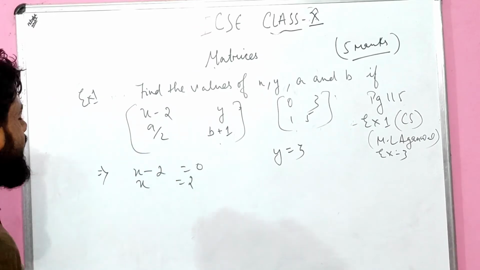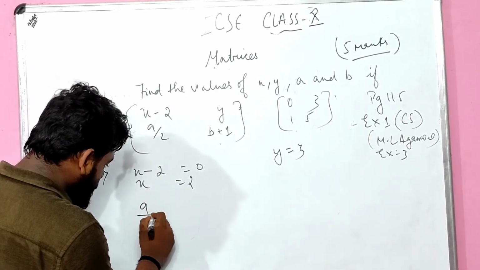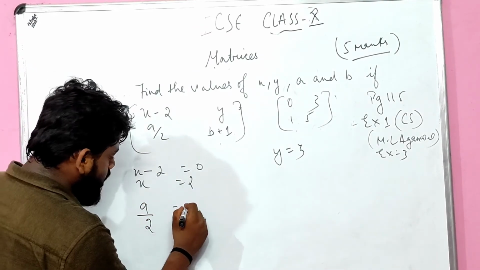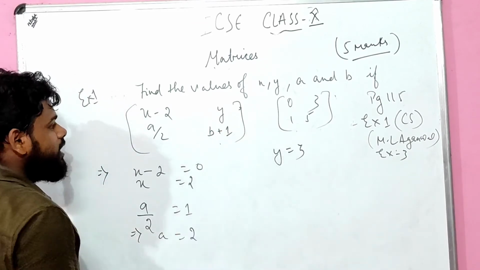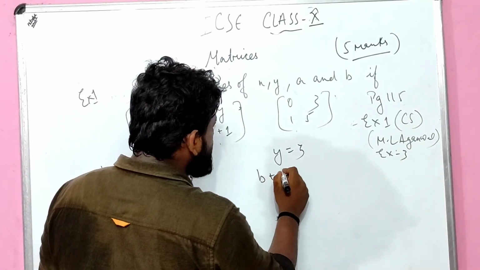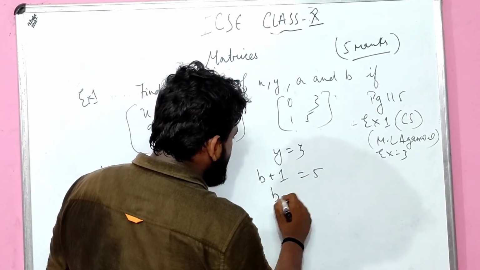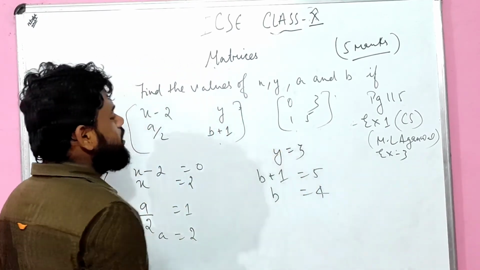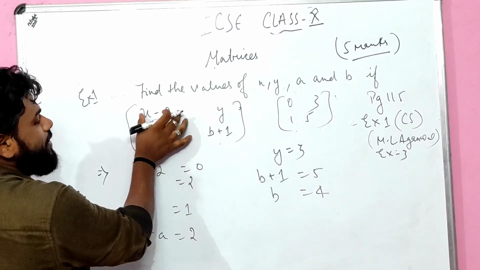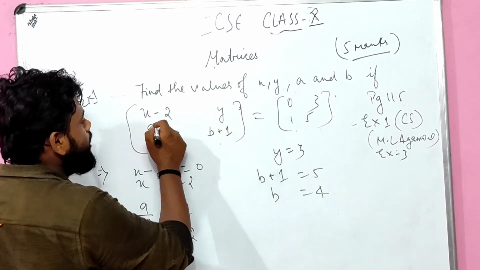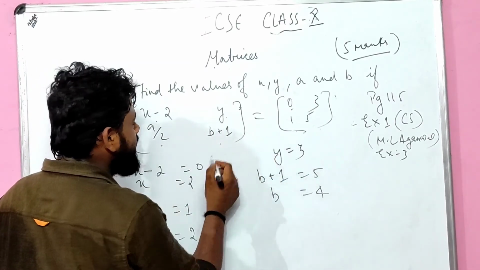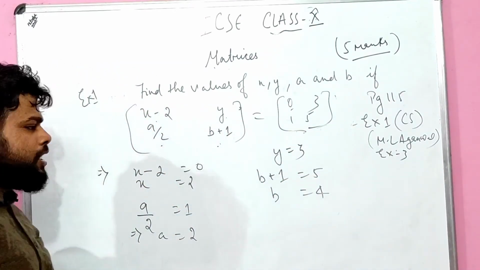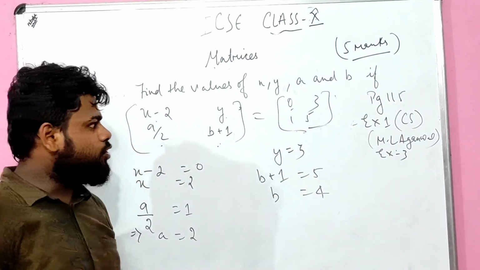a divided by 2, a upon 2 equals 1. So I can say a equals 2. Concept clear. b plus 1 equals 5, so b equals 4. 5 minus 1 is 4, right? This one is equal to this one, this one will match with this one, this one with this one, this one with this one. Done. The whole concept is clear. I think the concept is pretty clear.